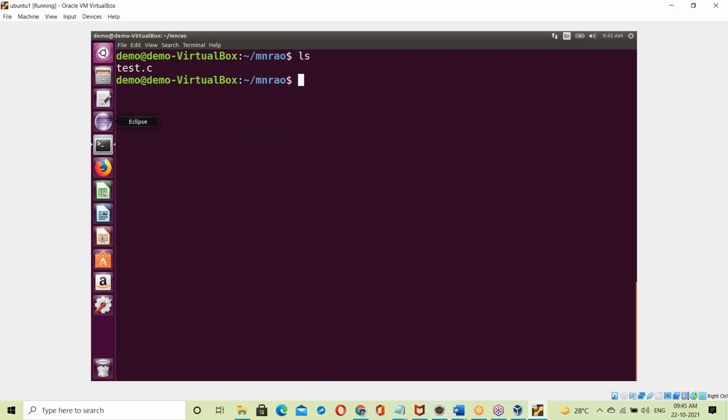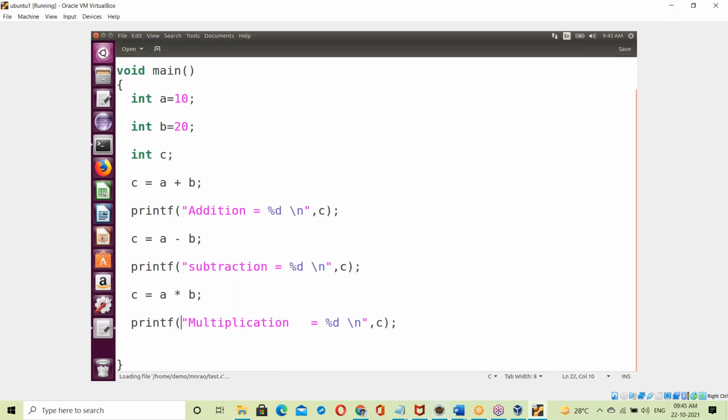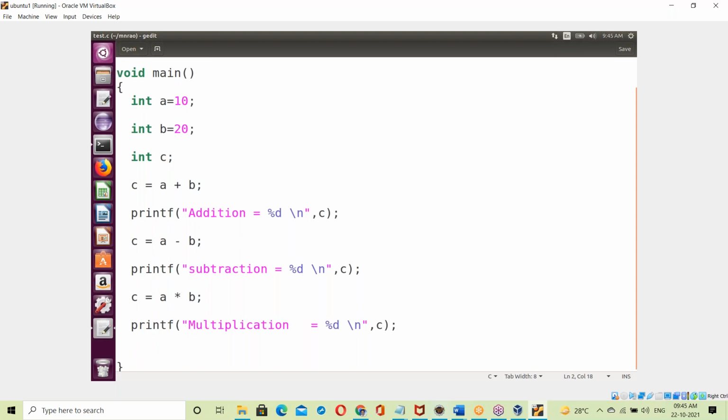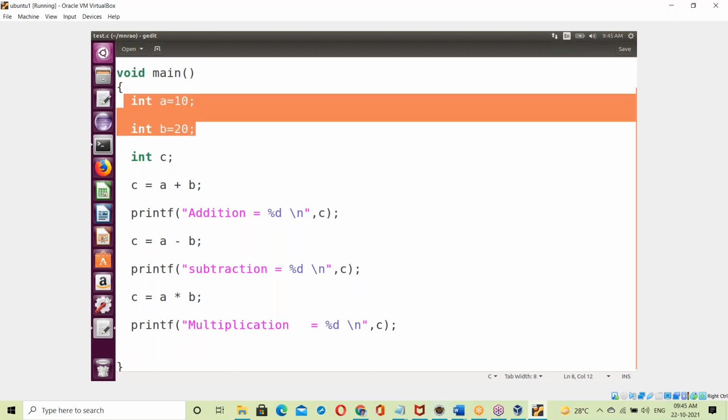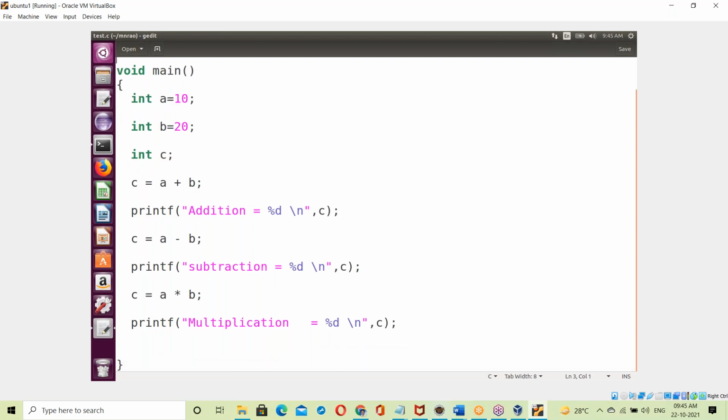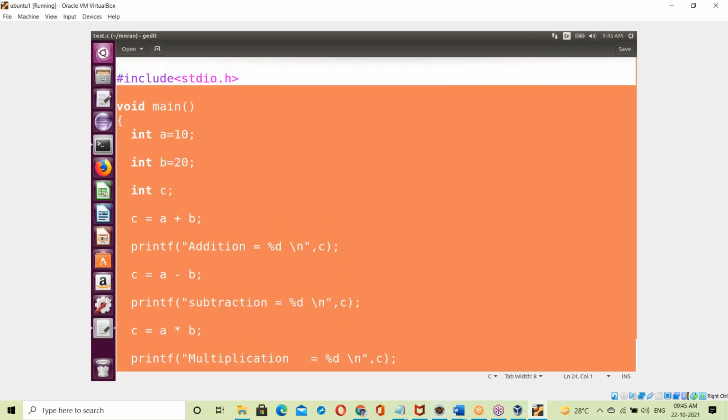Yes, remove TLS. Yes, test.c, test program, right? Test.c. gedit test.c. See, so this is the program, right? Say #include <stdio.h>. So main function, int a equal to, and b equal to. So this is our C program. C program, right? This is a C program. Okay, right?